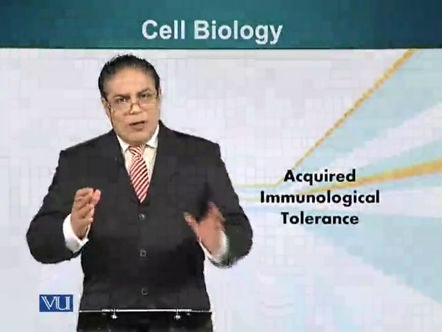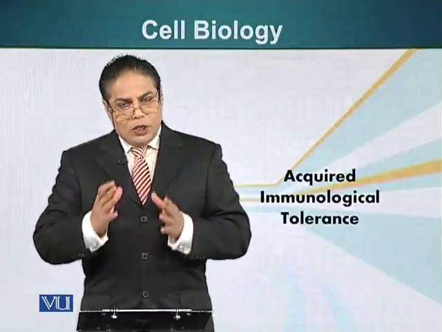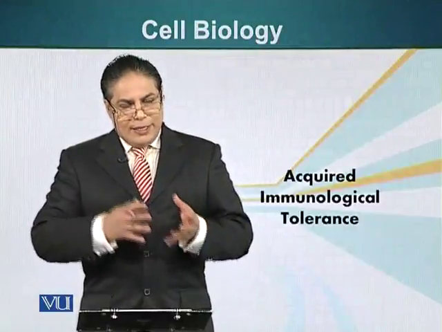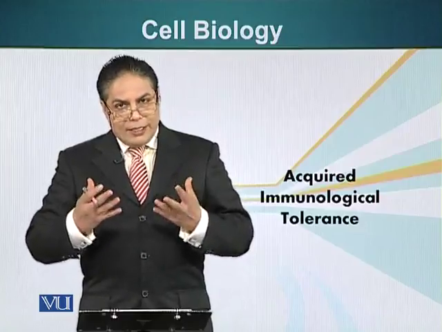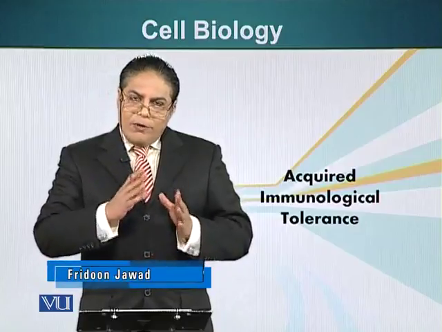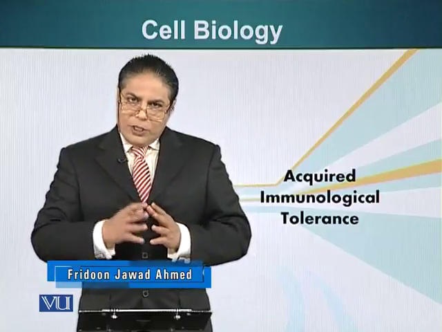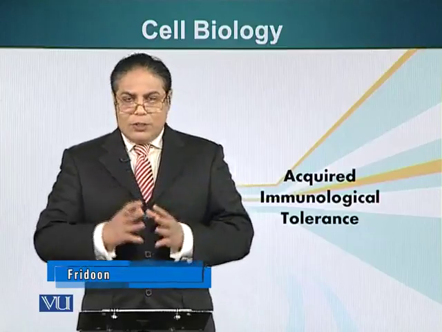So we have talked about one of the very important features of the immune system, immunological memory, which we have said is exploited by doctors and scientists in giving us immunity against different diseases. The other very important feature of our immune system is tolerance, the distinction between self and non-self.